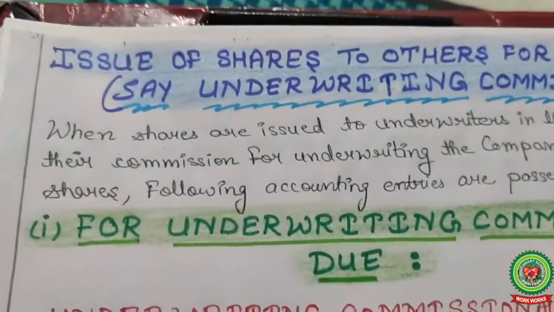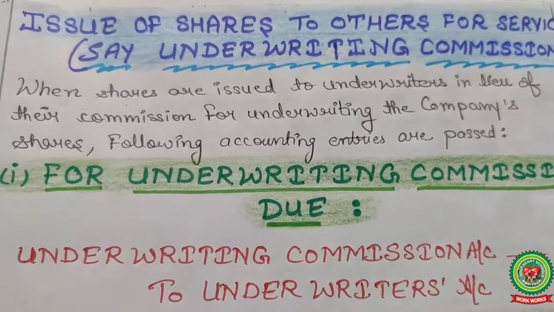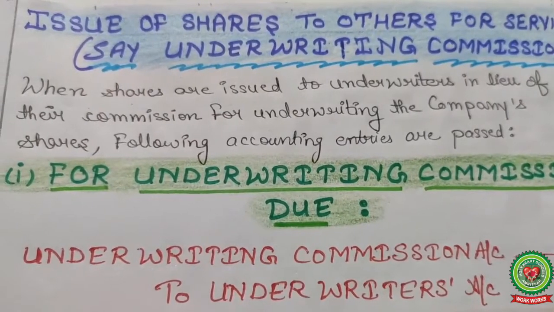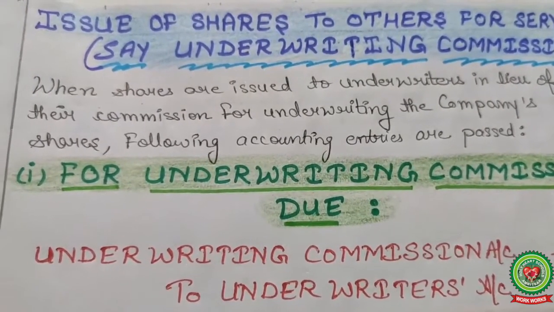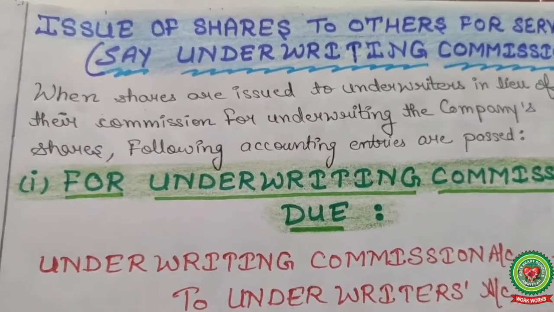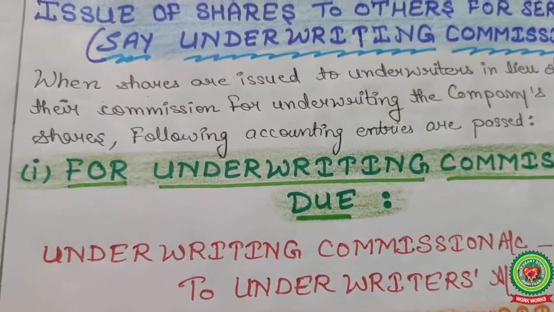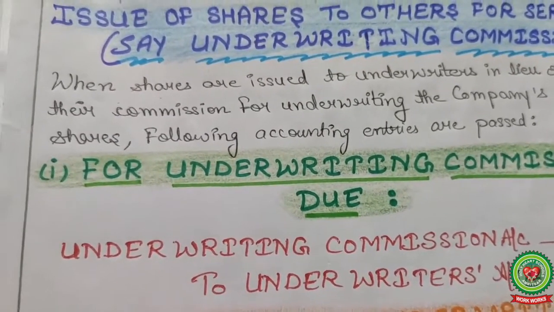Now the next point, issue of shares to others for services, say underwriting commission. In my previous lecture I discussed underwriters with you. So once again, see the definition of the underwriters.